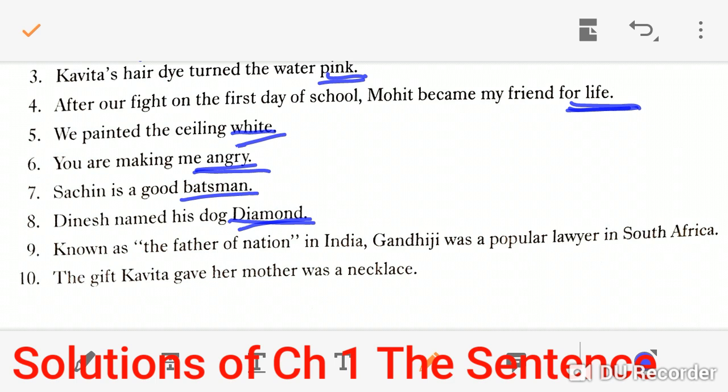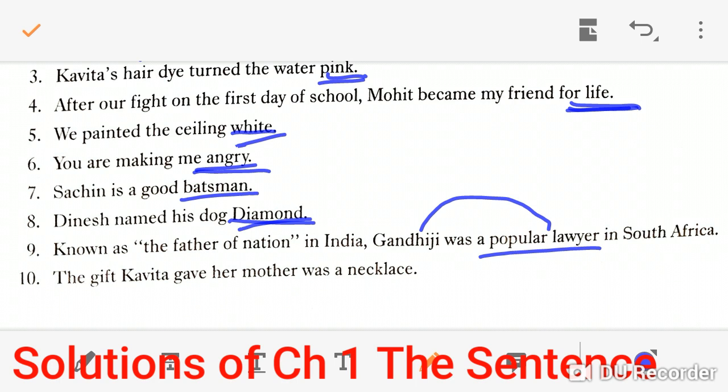Known as the father of the nation in India, Gandhiji was a popular lawyer in South Africa. Gandhiji was a popular lawyer in South Africa. Here popular lawyer tells about Gandhiji. So it is a subject complement.